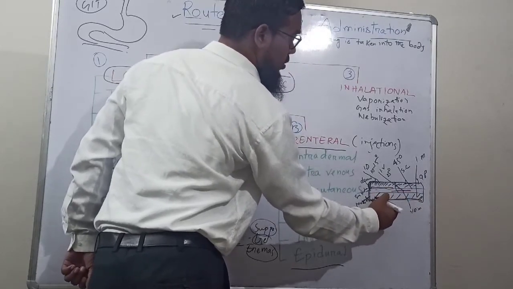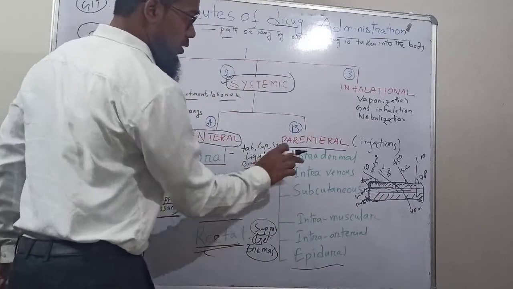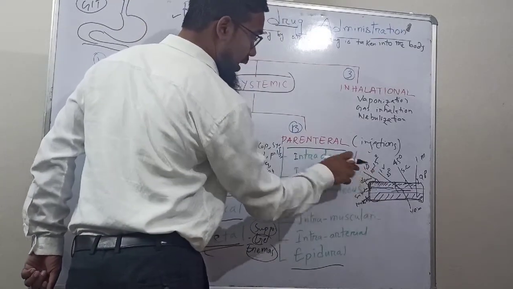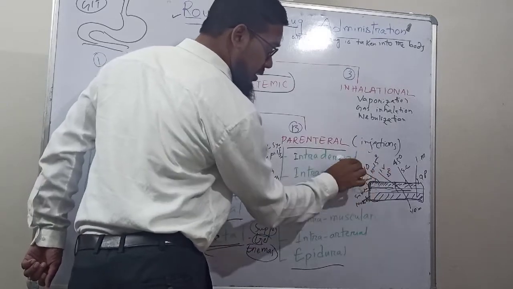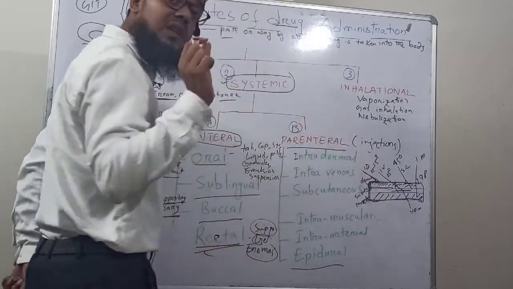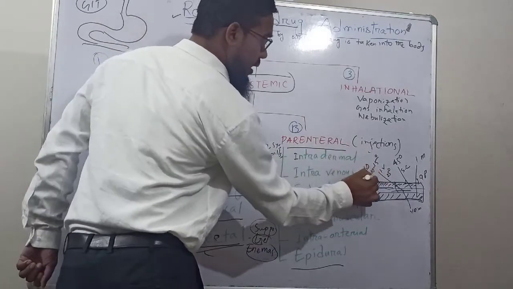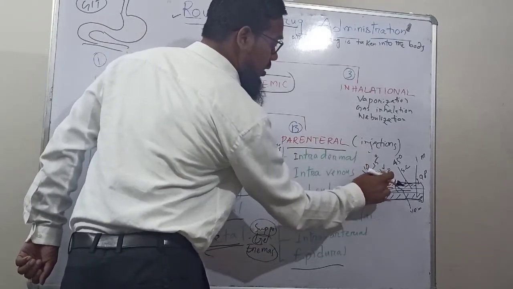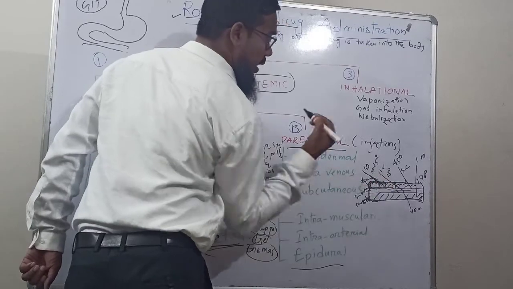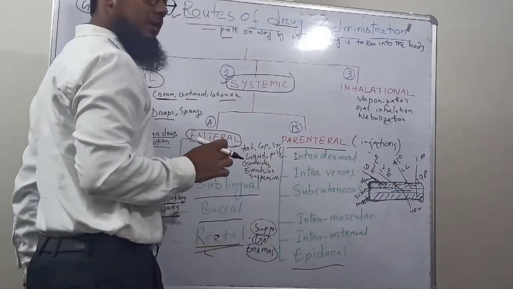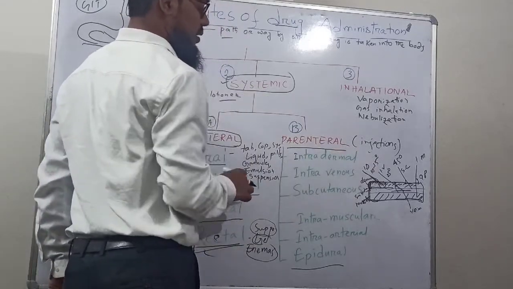When the drug is entered into the dermis, the skin layer, the injection is generally given at an angle of 10 to 15 degrees so that the drug is released in the skin layer, which is called intradermal.